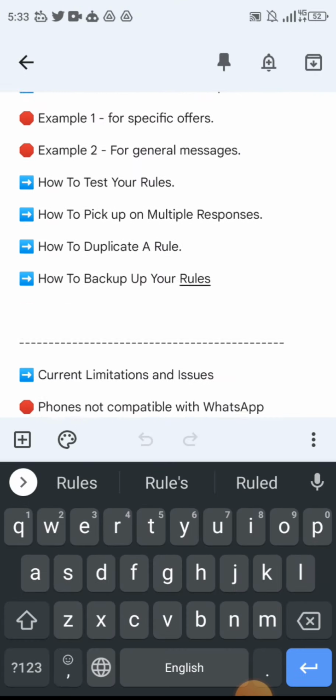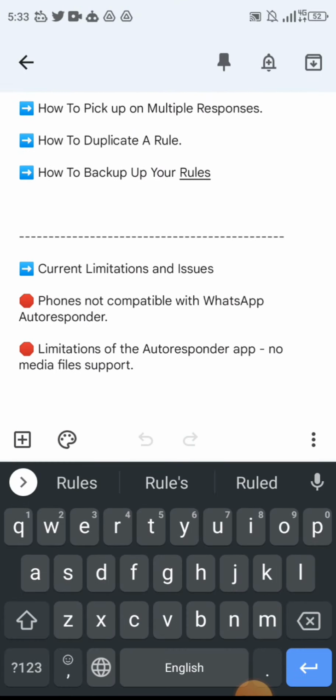Okay, so now current limitations and issues. Here are some of the phones. I was originally using an Infinix, and for some reason it's not working on Infinix. I messaged the manufacturer of the software and it said some brands messed up their notification access. So you have Infinix users saying that they use the app for a while, then it stops working after like an hour, and they have to reboot and restart their phone every time. That shows that the notification access feature is broken on some phones.